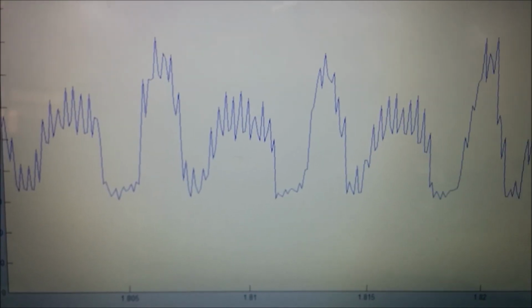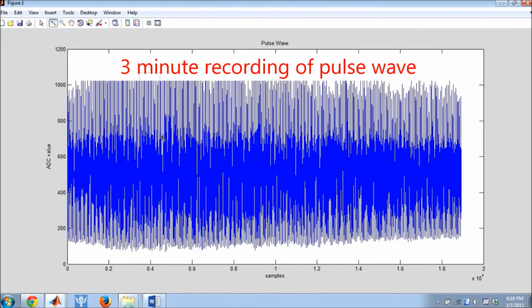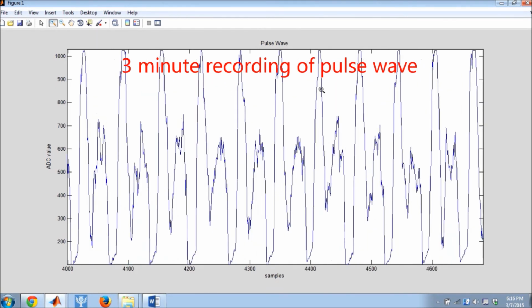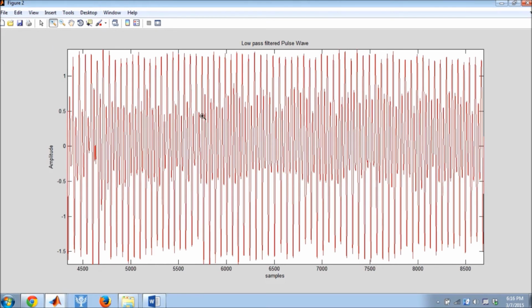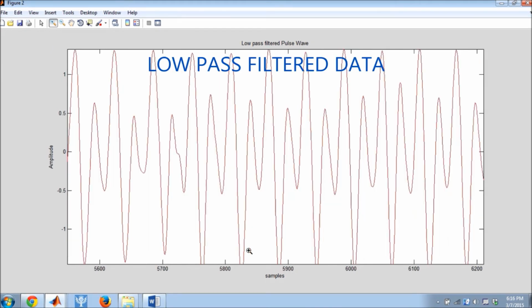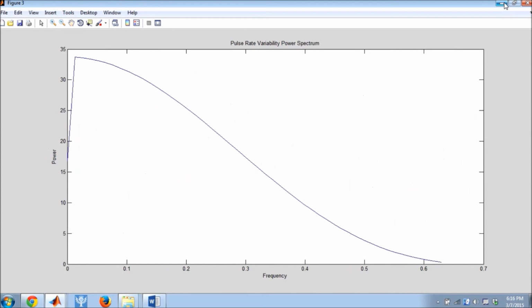A 3-minute recording of the signal is obtained and is used for further analysis. A 3-minute recording was carried out for every volunteer to obtain the data required for analysis. A digital low-pass filter was applied to remove high-frequency noise components, which also smoothened the pulse waveform. Pulse rate variability was obtained by taking the difference between the successive peaks in the pulse waveform.